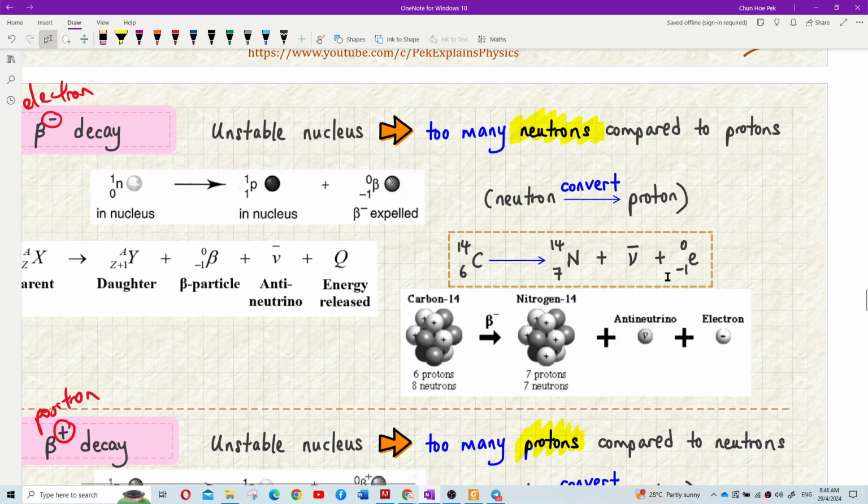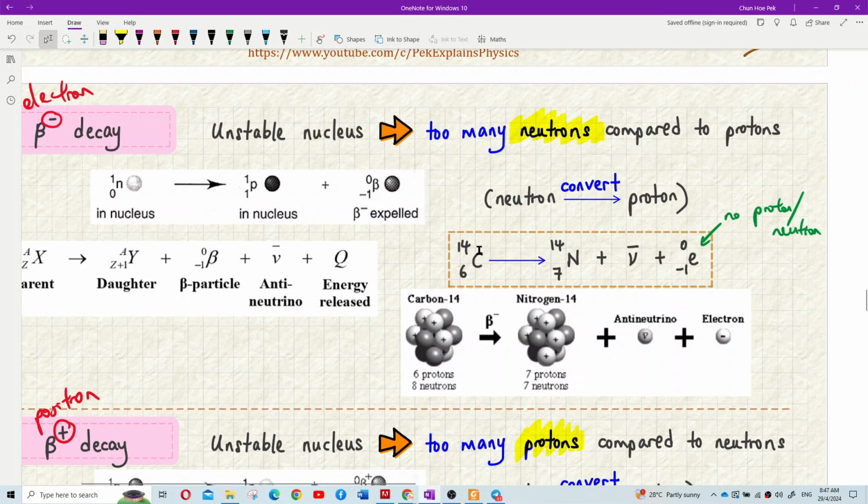And then, the mass number is still 0, because electron has no proton or neutron. Electron is just electron. So that's why the mass number is 0.